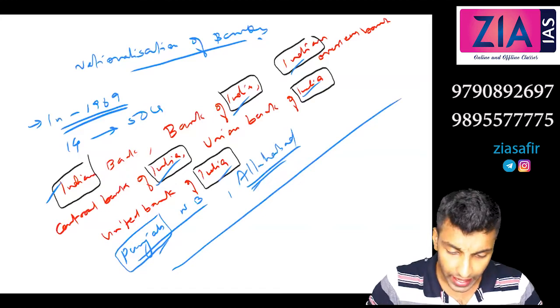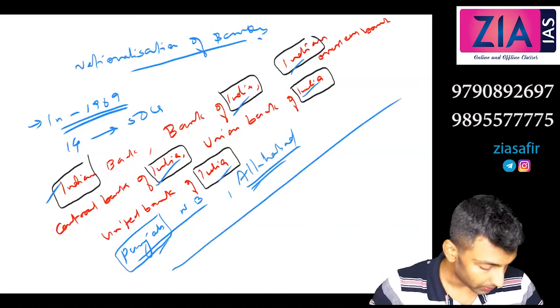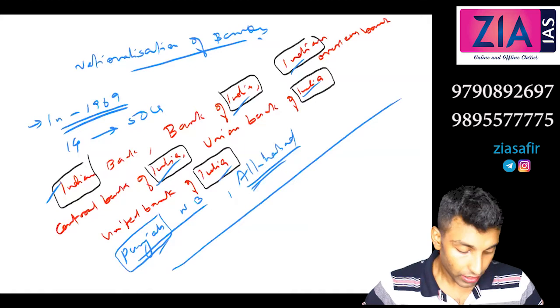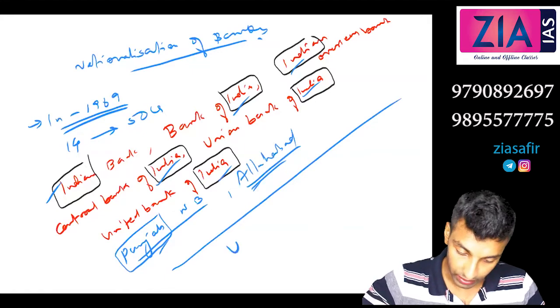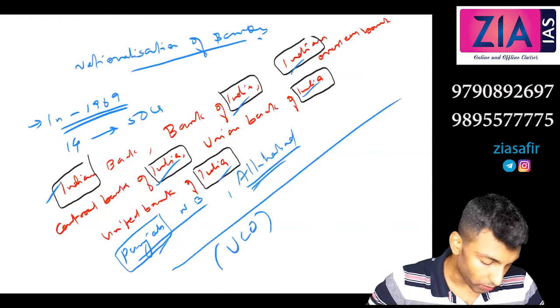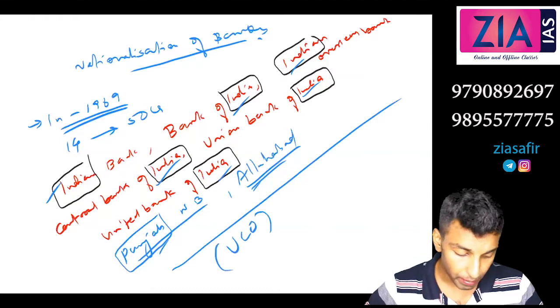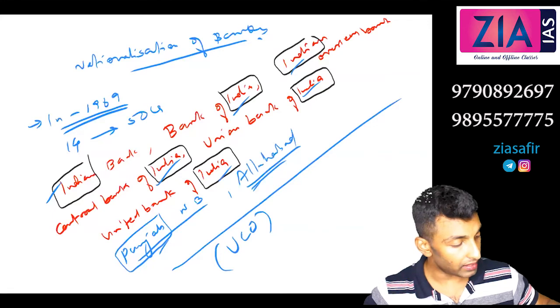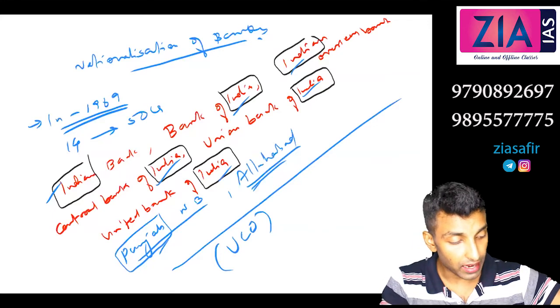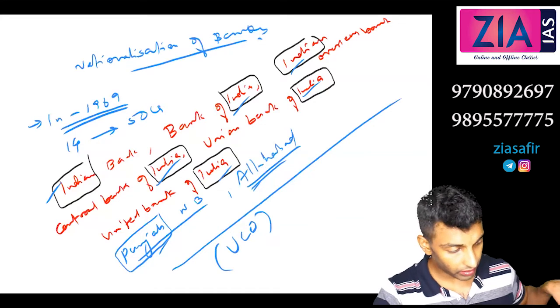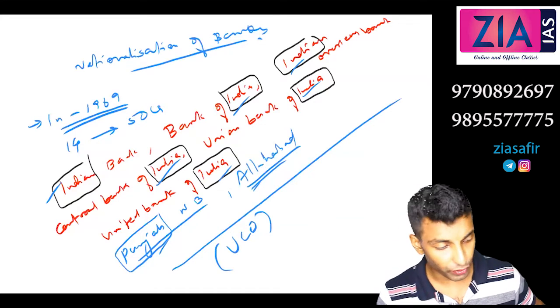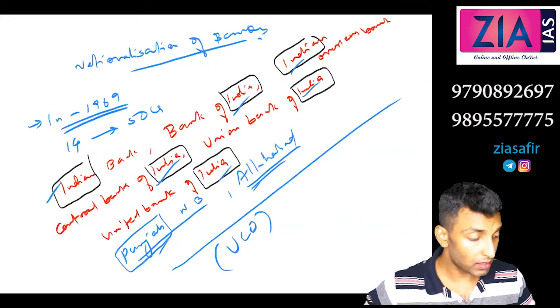Then you can write Syndicate Bank, United Commercial Bank, or simply UCO Bank, Dena Bank, Canara Bank. So how many banks? 14? We got 14, or am I missing something?